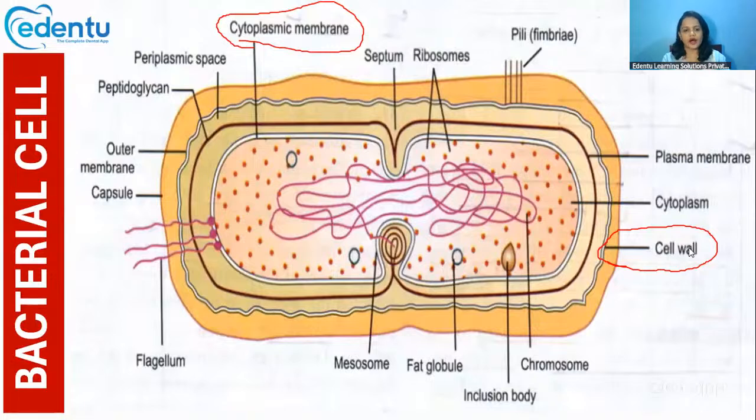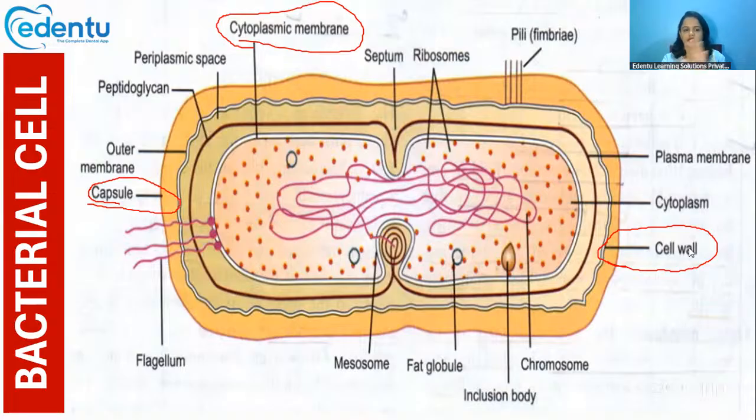Around the bacterial cell wall, sometimes you will see a very thin slime-like or viscid layer. That layer is called the capsule. Under the cell wall, you'll see a plasma membrane which contains the cytoplasm and all the organelles. Ribosomes, chromosomal DNA, fat globules, inclusion bodies and everything will be seen inside this bacterial cell.